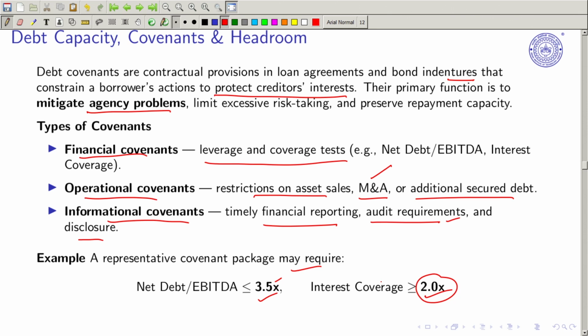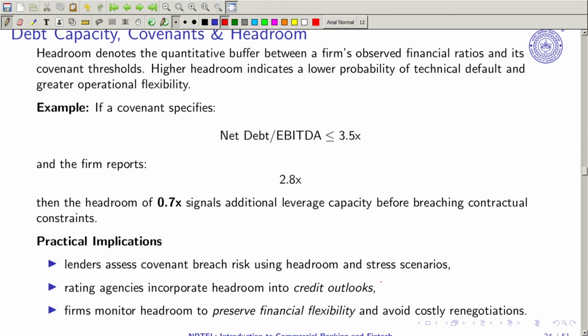Another is the headroom. Headroom is just how much more you can borrow. So we have done debt capacity. Headroom basically indicates a lower probability of technical default and greater operational flexibility. For net debt upon EBITDA, if the covenant is 3.5x and a firm reports 2.8x, it means that 0.7 is the headroom for this particular firm, 3.5 minus 2.8. They can go up to 3.5, so they can borrow up to that if they are interested.